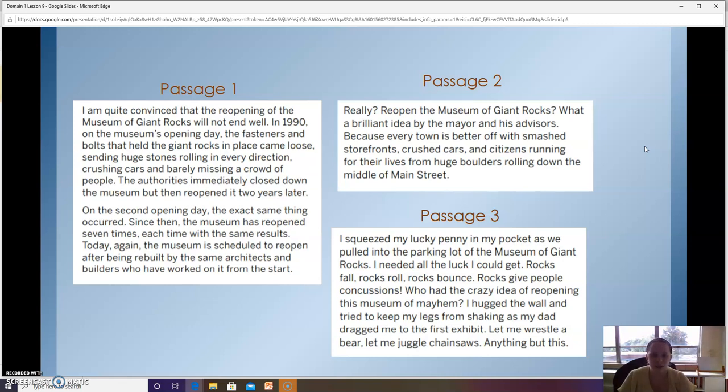Passage 2. Really? Reopen the Museum of Giant Rocks? What a brilliant idea by the mayor and his advisors, because every town is better off with smashed storefronts, crushed cars, and citizens running for their lives from huge boulders rolling down the middle of Main Street.